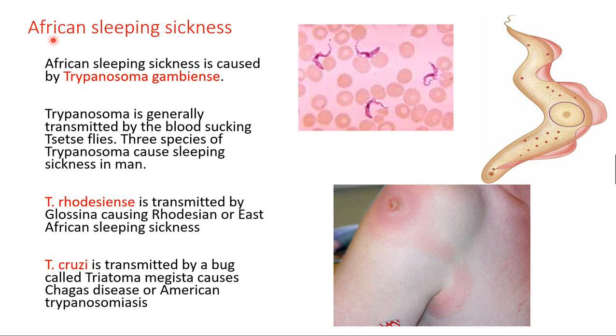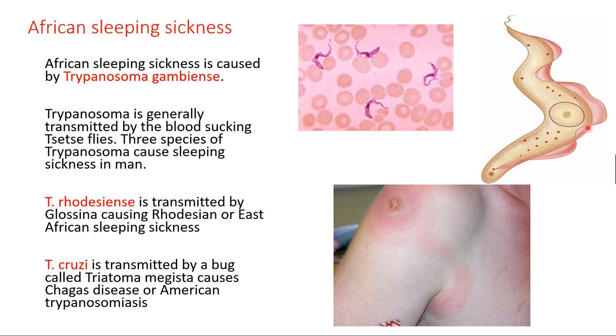Okay, now we'll see the second important protozoan disease in human beings, called African sleeping sickness. What is the causative agent of this disease? This is a protozoan called Trypanosoma gambiense. It is most prevalent in Africa, so it's called African. The people always feel sleepiness, so it's called African sleeping sickness.